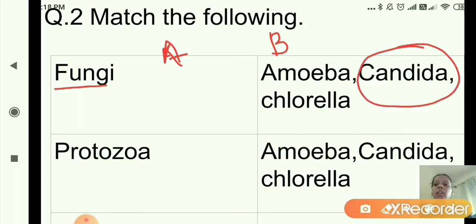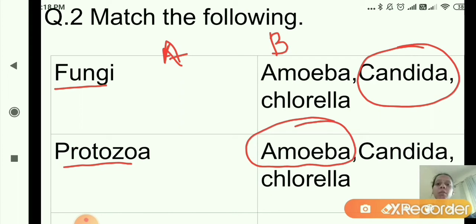Now see the second one, protozoa. Again the options are given: amoeba, candida and chlorella. Which is the correct option here? Protozoa, example is amoeba, so you will click the first option, that is amoeba. So this type of question can come for the exam for match the following. I hope you are clear with this. A column and B column: from the B column you will select the correct option.